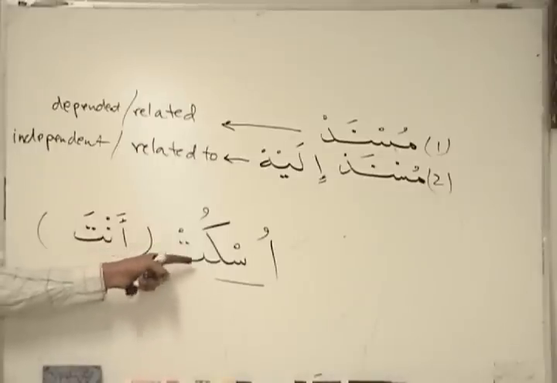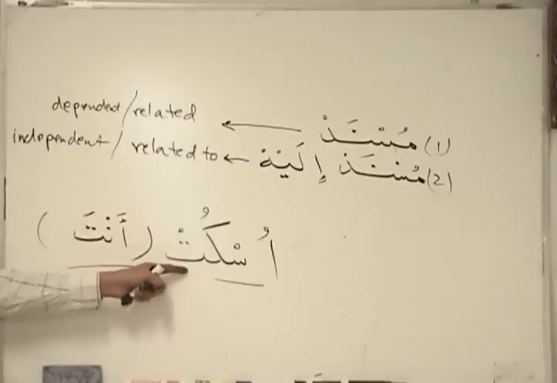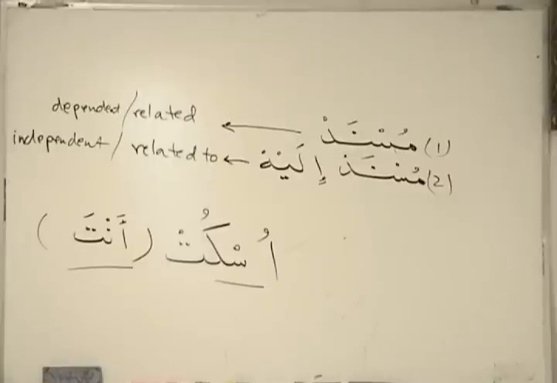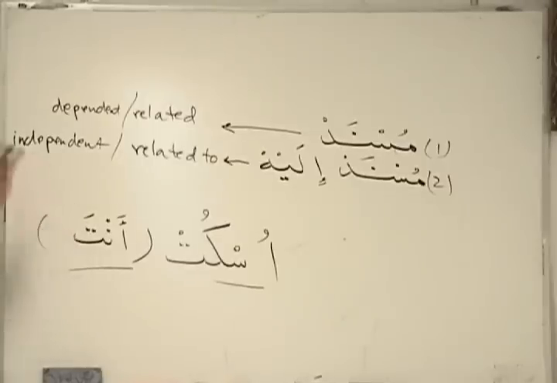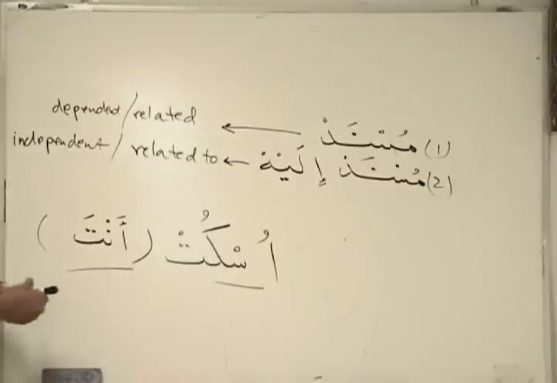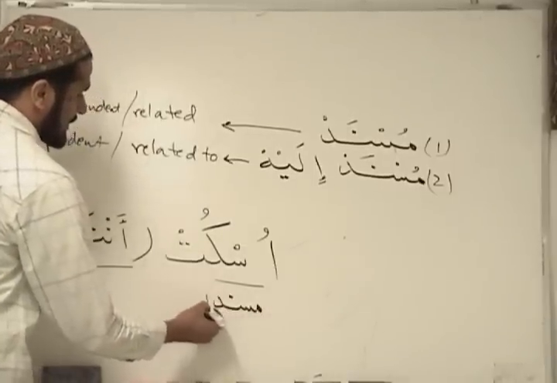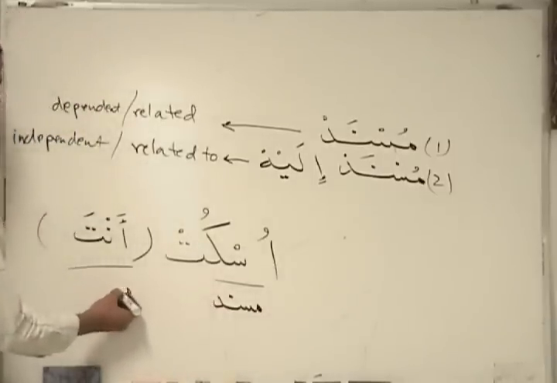We are relating this attribute of sukut or silence to anta, to you, in the way of command. We are commanding you to be quiet, and that being quiet is an attribute or an action that we are relating to you, to the person to whom you are speaking. Uskut anta. So this is musnad, and this is musnad ilayh.